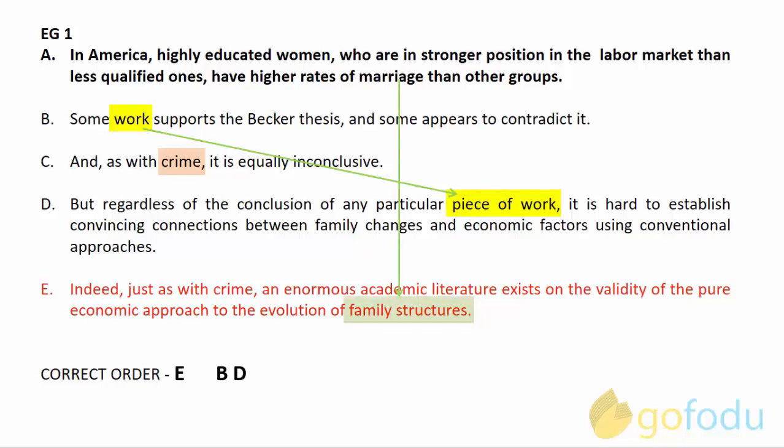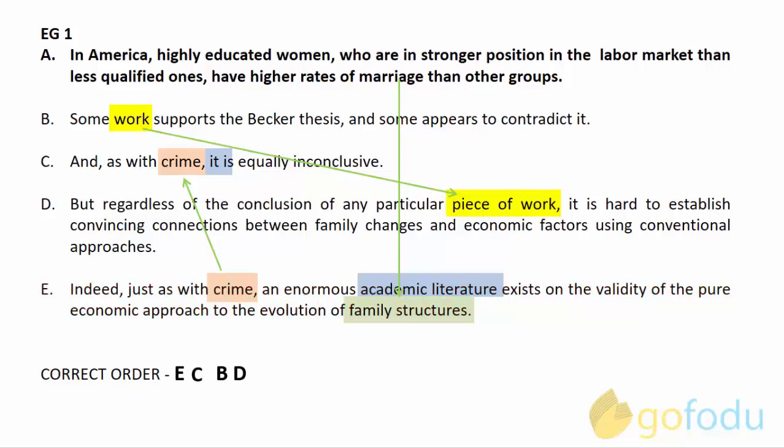Option C follows option E, as C refers to the academic literature mentioned in option E. Option E also talks about crime, meaning that just as we have literature for crime, we have literature for the economic approach to the evolution of family structure. We also highlighted crime in option C, which logically should follow E, as it says that the literature on both topics is equally inconclusive. Hence, EC will be together. We have got our final order.